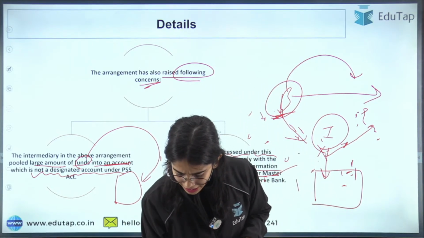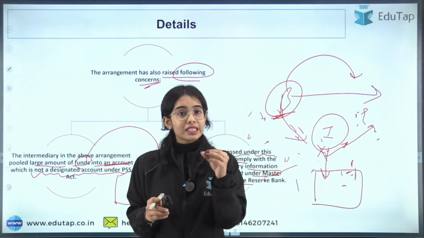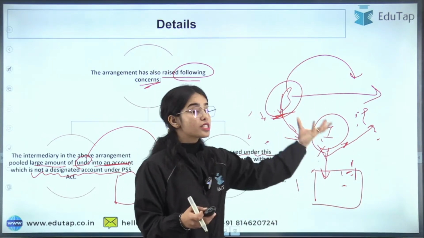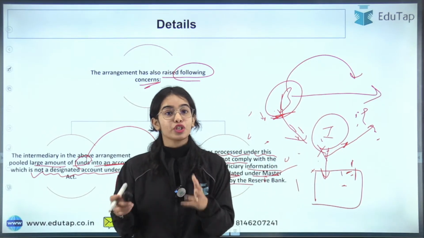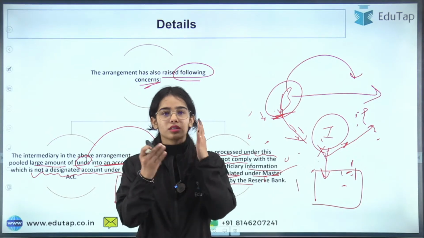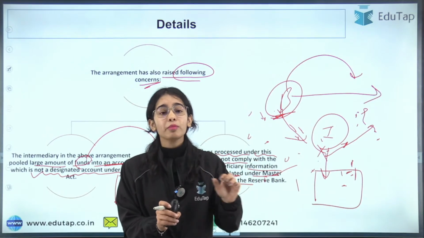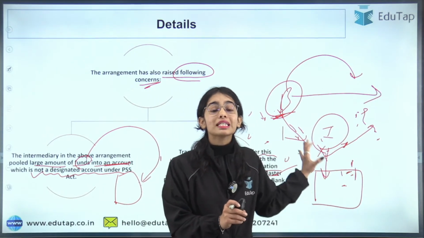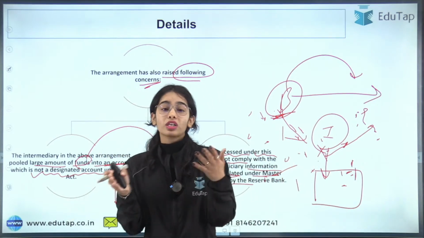The intermediary must be having a valid account. Yes. See, a payment system has been found. It is not necessary that it is being used for wrong purposes. That's why RBI has not taken any strict action. You will see that RBI has not banned that card network. RBI has just restrained it for a short period of time so that the RBI can gauge how this payment system can be used in our country in a good manner, or if it cannot.